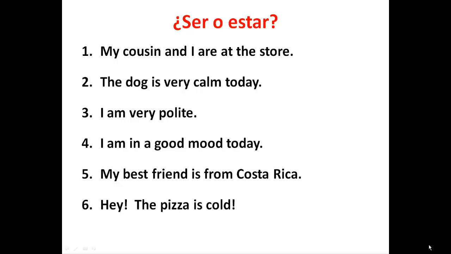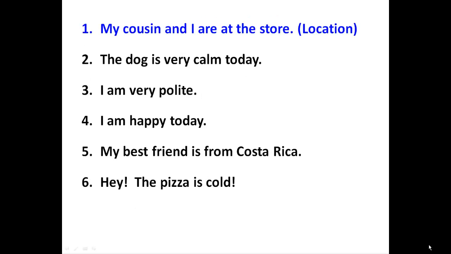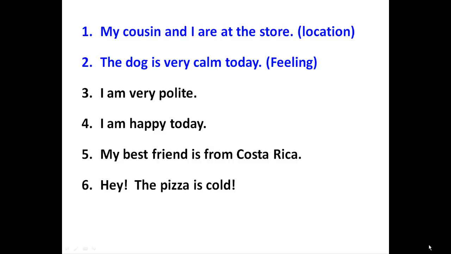So, let's take a look at these sentences together and do some analysis. The first one says, my cousin and I are at the store. What does this phrase, at the store, tell us about the situation? Are my cousin and I equal to the phrase at the store? Or does it tell us location? Yeah, this one's location. The next one, the dog is very calm today. Well, calm has to do with how he's feeling, and today means that's not necessarily how he is all the time. So this one's definitely a feeling, and it's changeable.